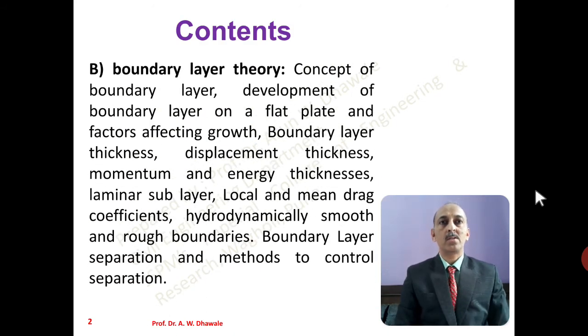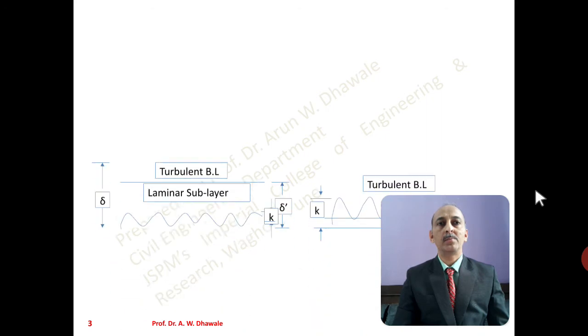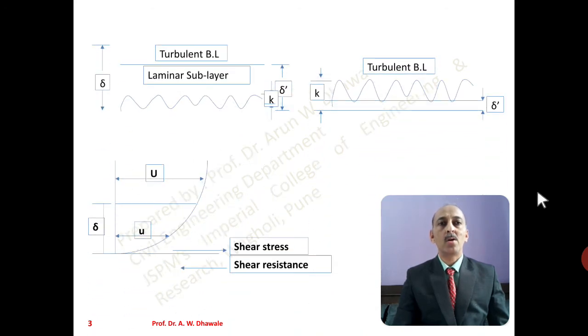Like first is the concept of boundary layer, then development of boundary layer, how the boundary layer gets developed. Then we will discuss the development of a boundary layer over the flat plate, and various classifications of boundary layer, that is laminar layer, laminar sublayer and turbulent boundary layer. And lastly we will discuss hydrodynamically smooth and rough boundaries. Let us discuss first what we mean by boundary layer.